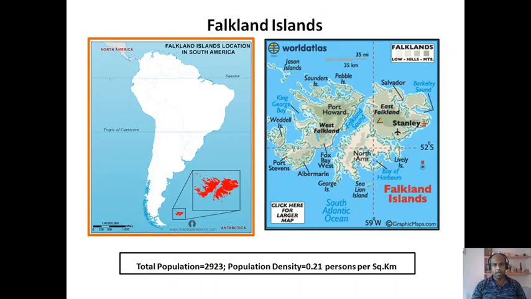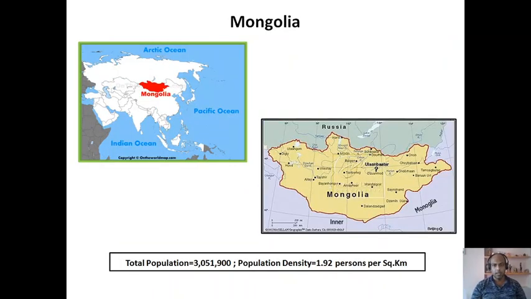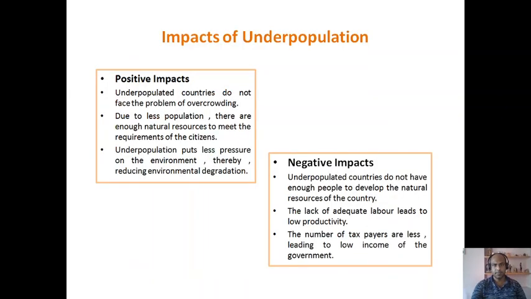In the Falkland Islands, which is one of the overseas territories of Great Britain, the population density is only 0.21 per square kilometer. In Mongolia, which is located in the northern part of China, population density is only 1.92 per square kilometer.